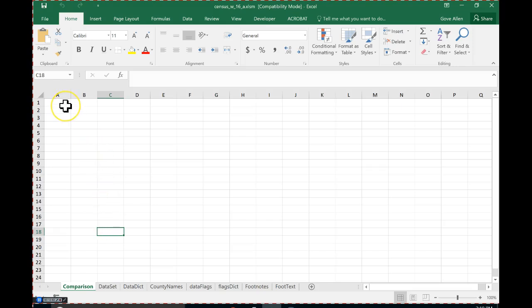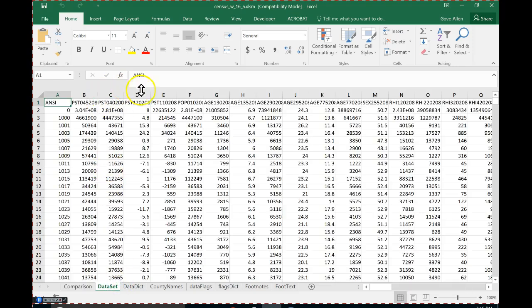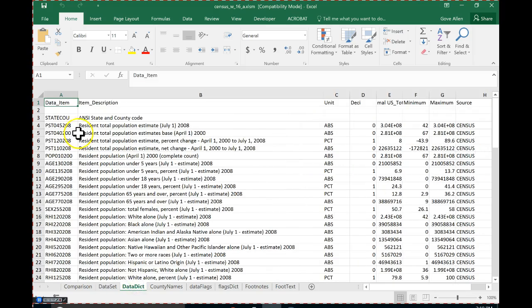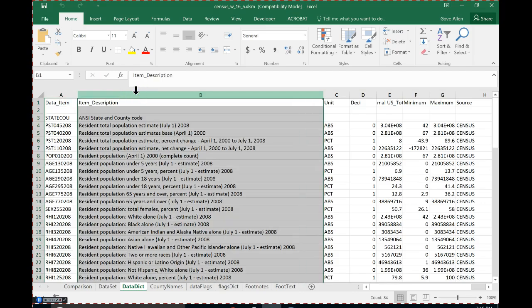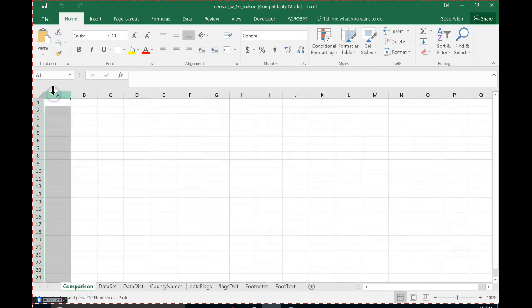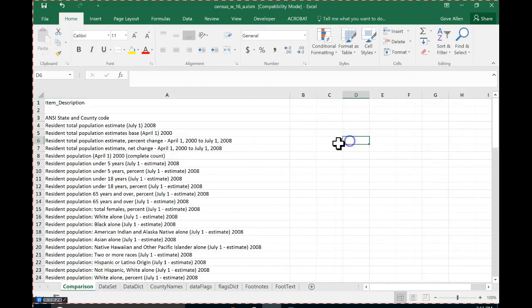Okay, so what I'd like to do is start off by saying, when I look at this data set, oh, this is terrible. I don't want to have to go by the column names. I want to be able to see the data lined up by the labels for those data. And so let's come to the data dictionary, and let's just copy column B. I'm just going to copy column B out of the data dictionary and bring it back to the comparison sheet, and I'm going to paste it right here.